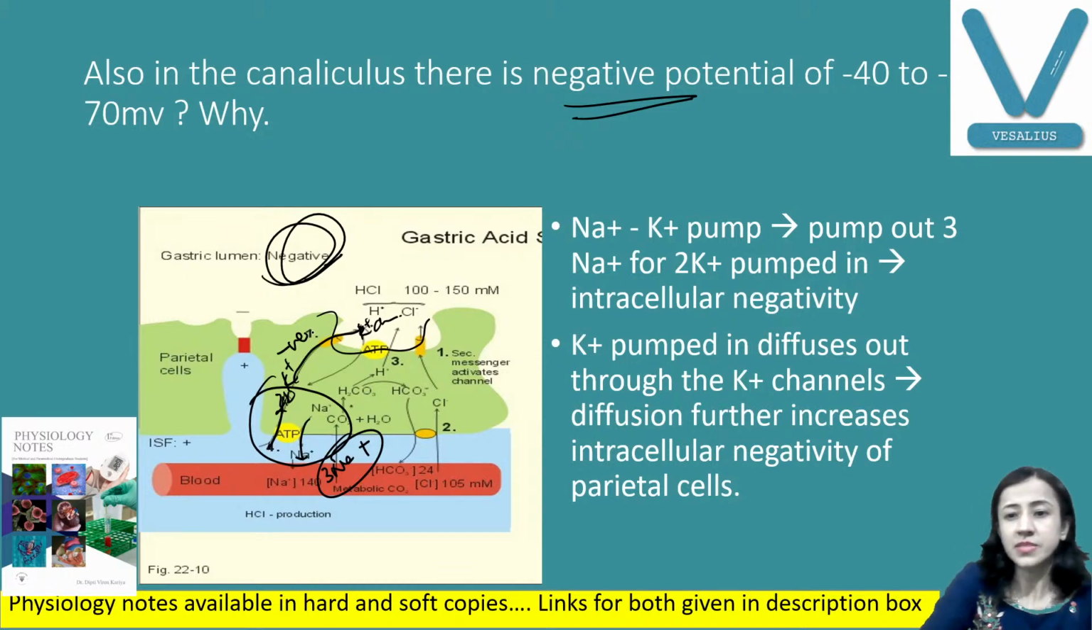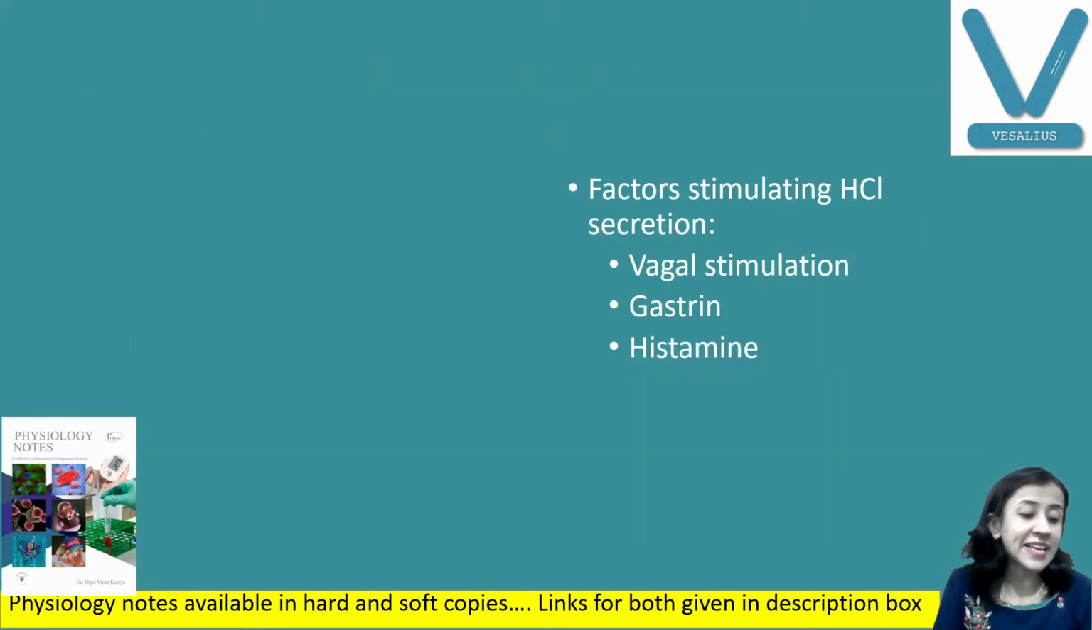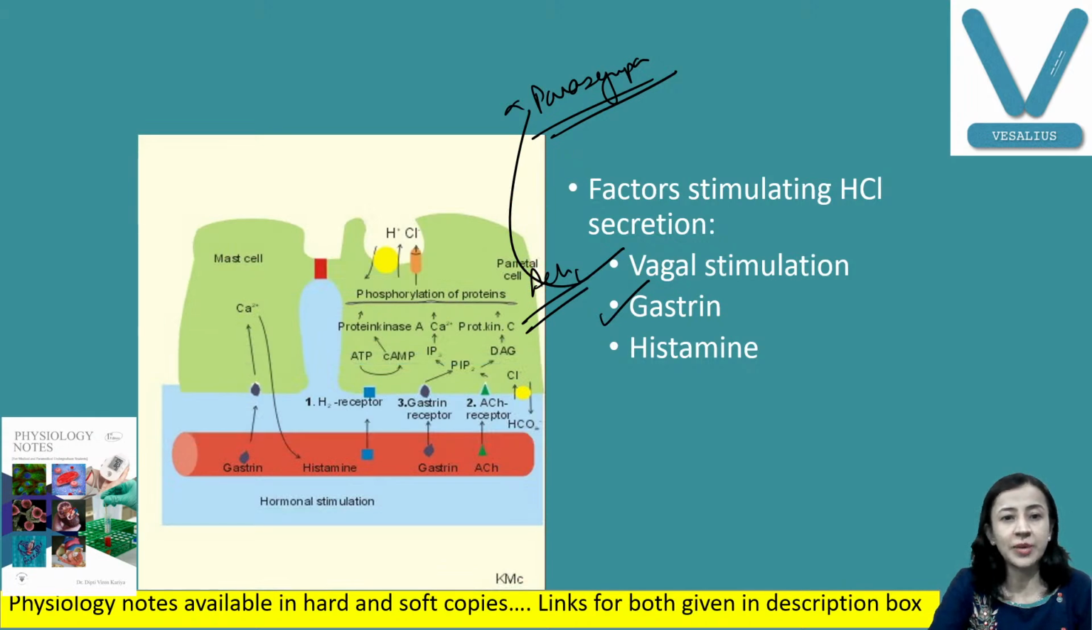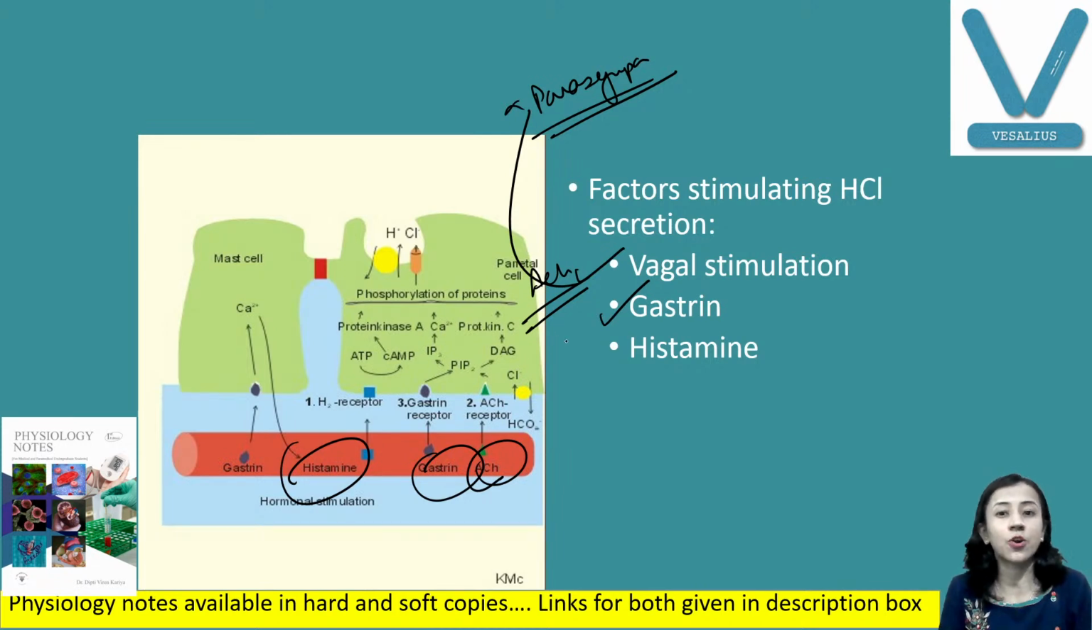Fine. Now, certain factors stimulate HCl secretion, and certain factors inhibit HCl secretion. Very important, try to remember all this. Vagus stimulation releases acetylcholine, because parasympathetic nerves always increase secretions. So vagus, that is parasympathetic, increases secretion. Then gastrin hormone also increases secretion, and histamine also increases secretion. You can see all this in this diagram: gastrin, acetylcholine, and histamine. We will discuss in detail how they increase secretion, along with peptic ulcer.